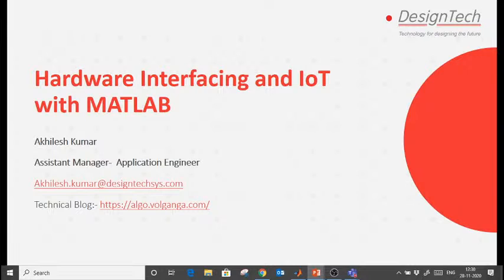So in this session, we'll see how to interface the hardware. Right now, you will not be able to see hardware, so what I will do is show you how to interface an Android mobile and how to log Android sensor data. In a similar way, I will show you how to interface if you have a different kind of hardware. We'll see the step-by-step process, and further we'll see one IoT application also. If you have to log sensor data on the internet cloud, then how you are going to do that kind of task. Fine.